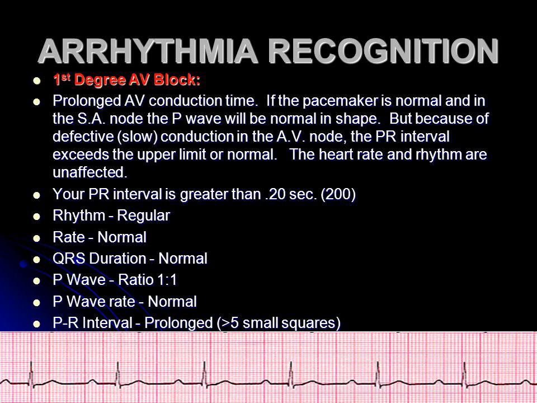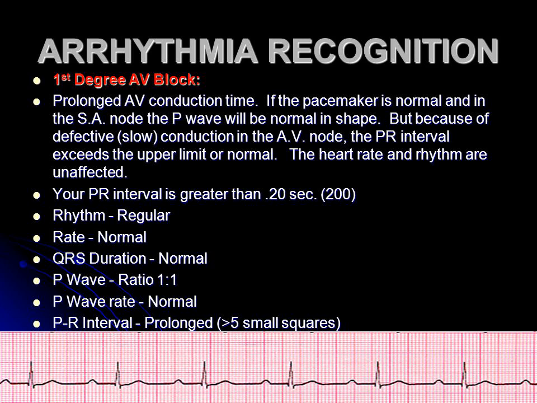First degree AV block. Prolonged AV conduction time. If the pacemaker is normal and in the SA node, the P wave will be normal in shape. But because of defective, slow conduction in the AV node, the PR interval exceeds the upper limit of normal. The heart rate and rhythm are unaffected. Your PR interval is greater than 0.20 seconds, 200 milliseconds.